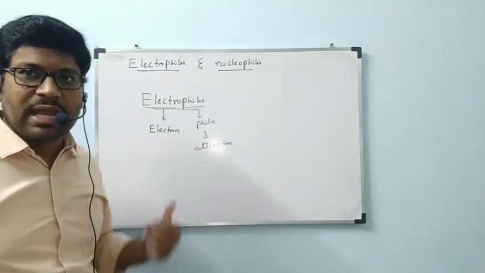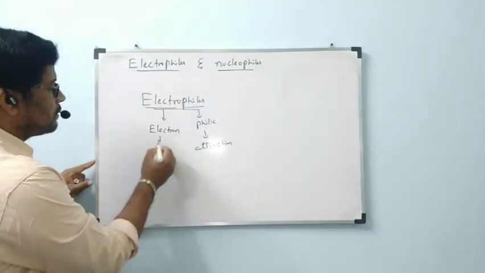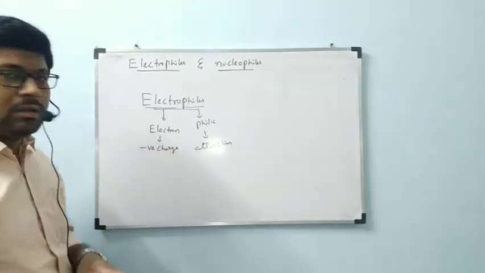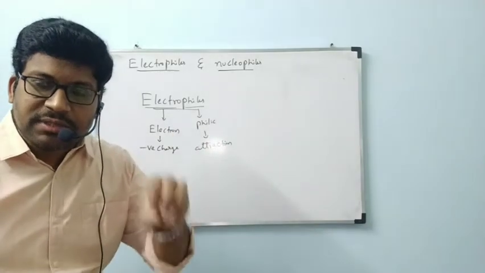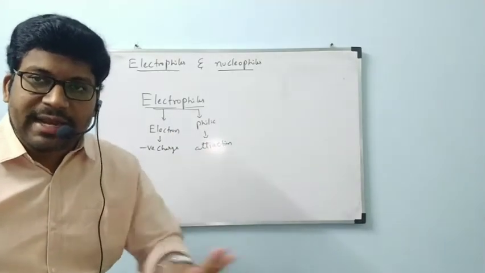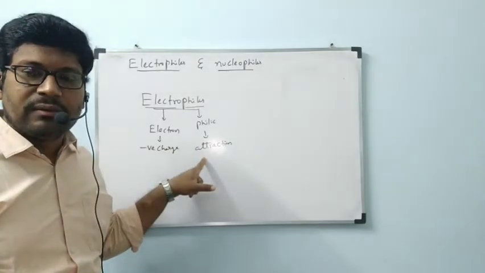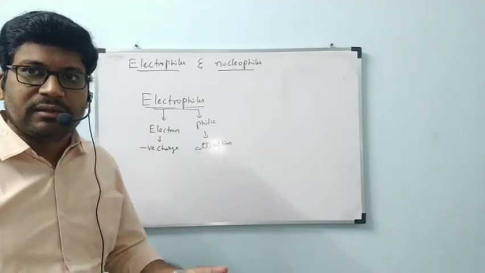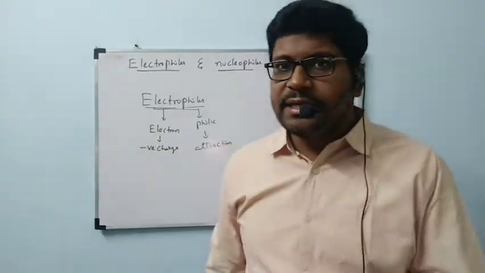Electron carries negative charge only. Electrophile is the substance which will attract. Philic means attraction, phobia means hate.